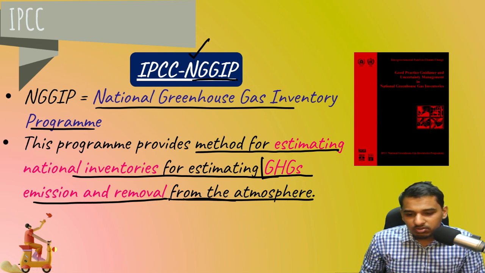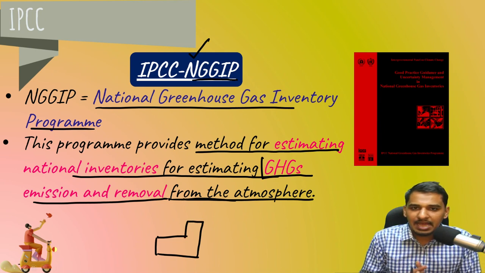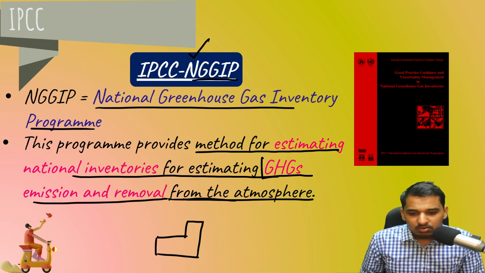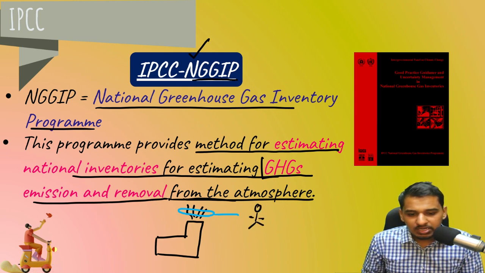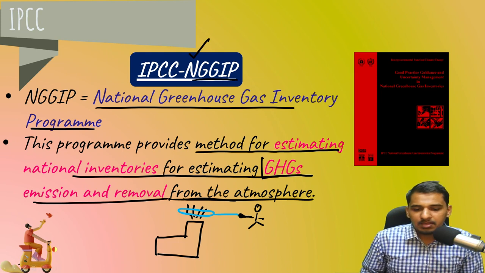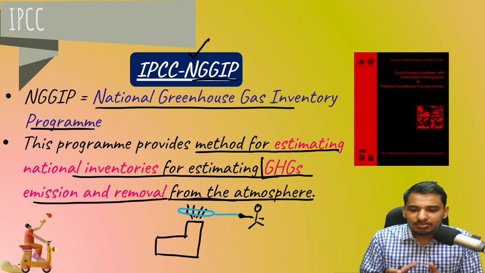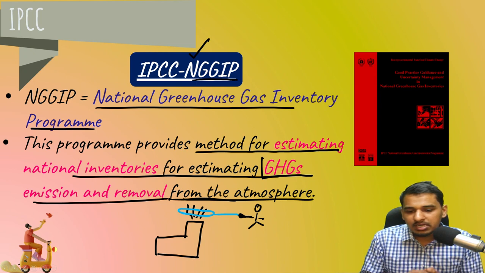So what it wants to say is that suppose I have a factory here. Now this is releasing some amount of greenhouse gas. So suppose there's a device which measures this greenhouse gas emission, and you are holding this device with your hand. Now it will become very cumbersome for you to continue holding this device all the days in a year and calculate the amount of greenhouse gas.